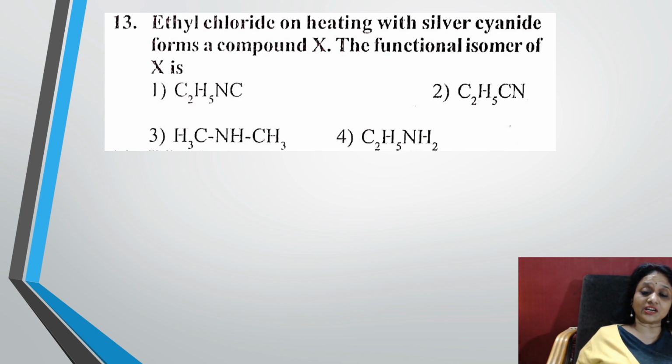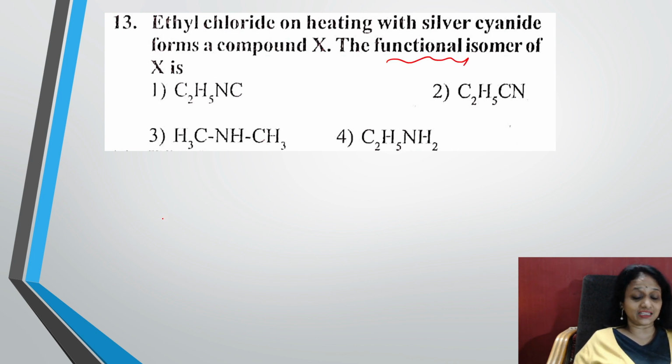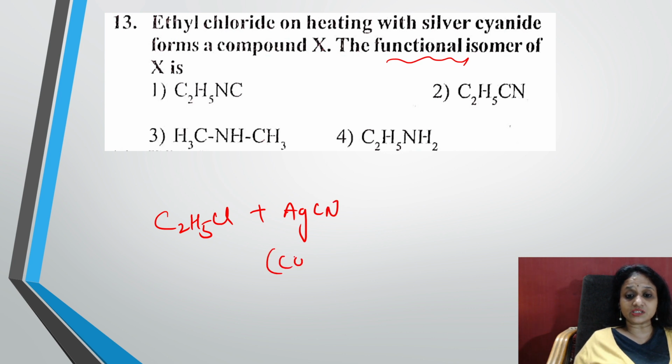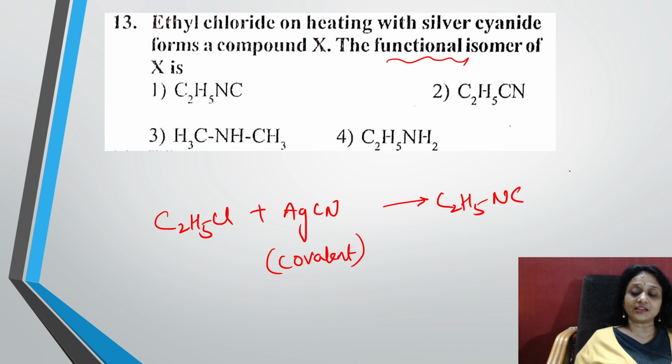Ethyl chloride on heating with silver cyanide forms a compound X. The functional isomer of what? They've asked me for the functional isomer. Basically, ethyl chloride reacts with silver cyanide. Just now I said silver cyanide is covalent in nature. So when it is covalent in nature, what type of compound does it form? It will form a compound which is covalently bonded, so it is going to form an isocyanide compound. So what will I get? I'll be getting C2H5NC and AgCl.